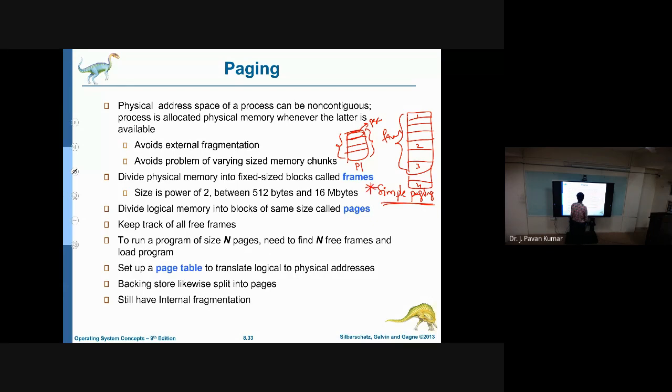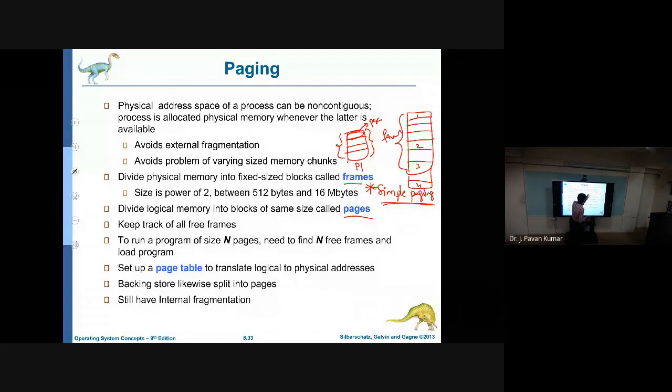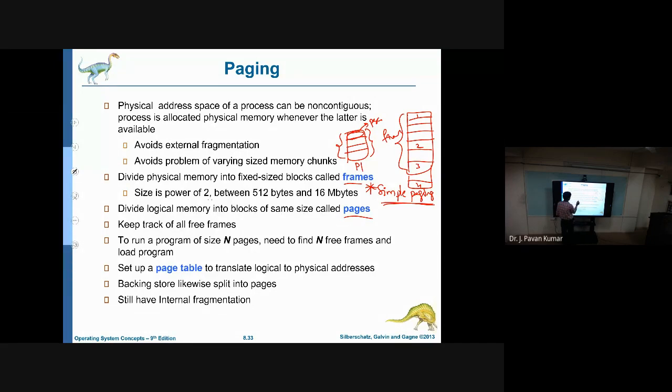Now you know what is meant by frame and what is meant by page. Next, one restriction or simple convention that we use is that whatever the frame size is, pages will have the same size, and the frame size in general will be a power of 2. That is in general 512 bytes to 16 MB.